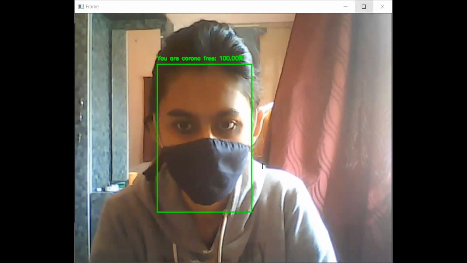Remove the mask? Yes, sir. Good. And if you wear the mask partially? Sir, now I'm wearing it partially, and it's still detecting as danger. Wear the mask partially, just below the nose.